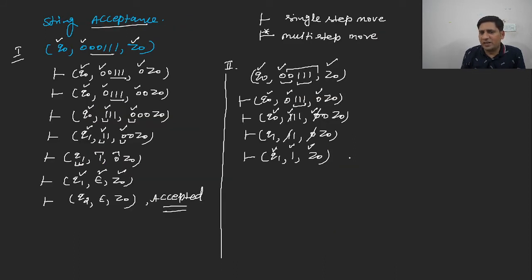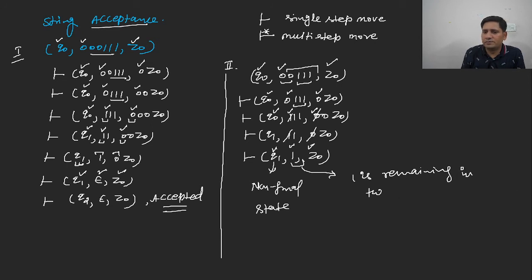So now the string is having 1 as a symbol, and this is a non-final state, and there is a 1 remaining in the input tape, so you can say that the given string is not accepted.